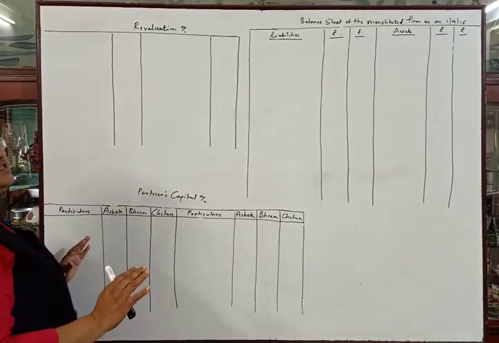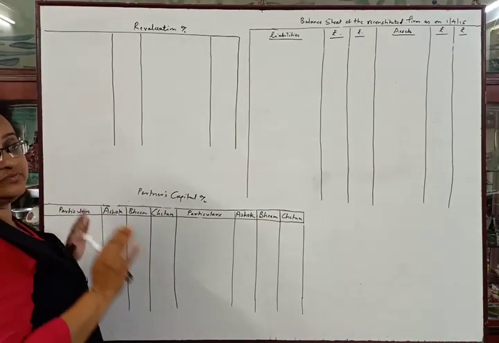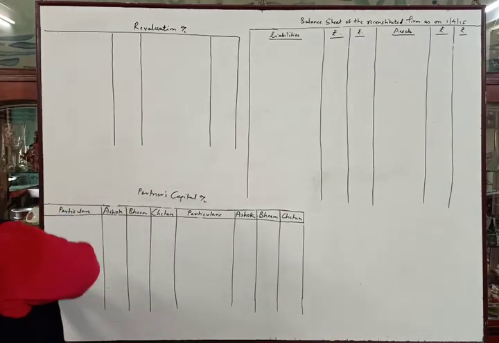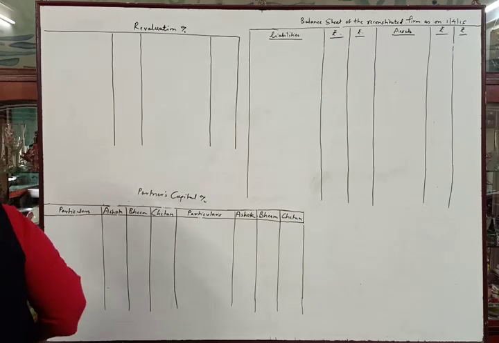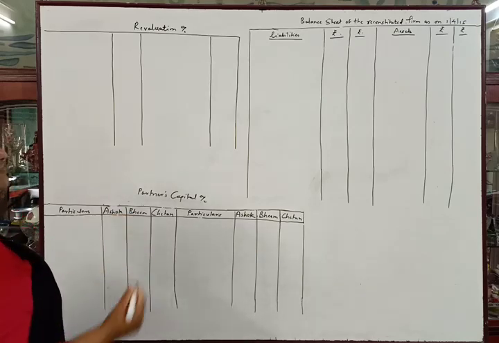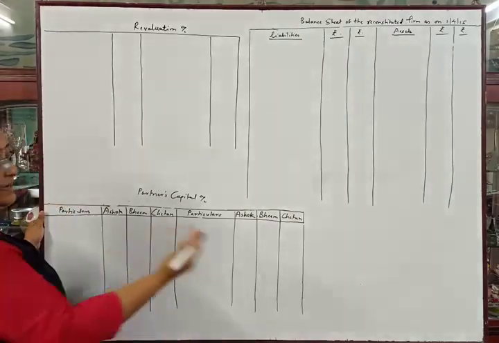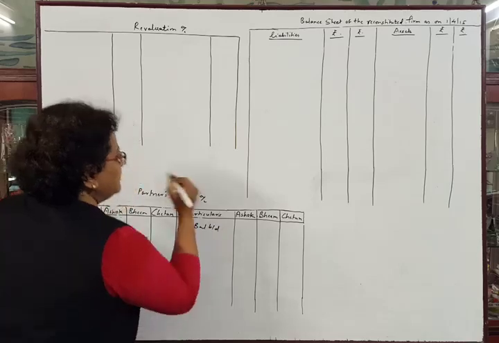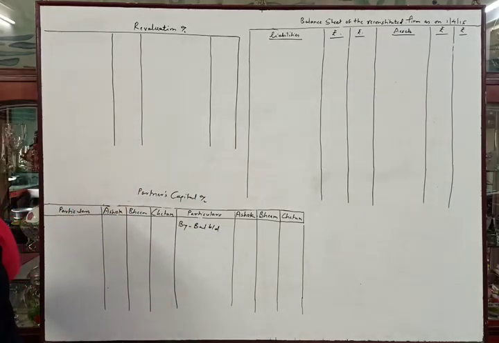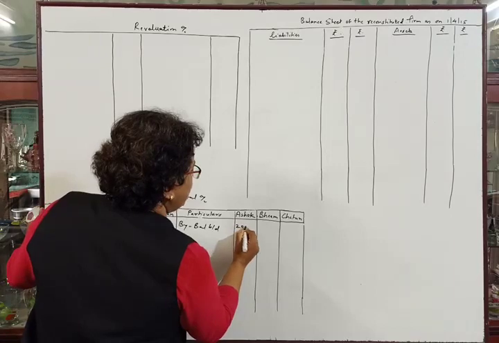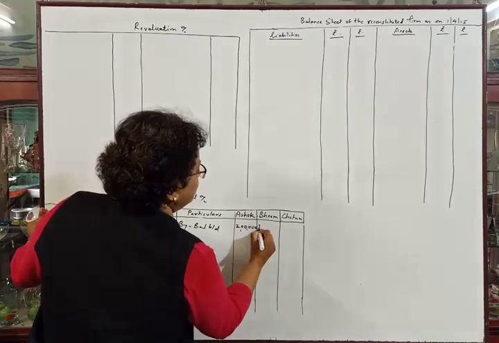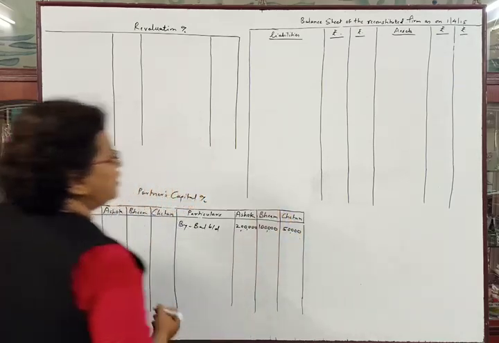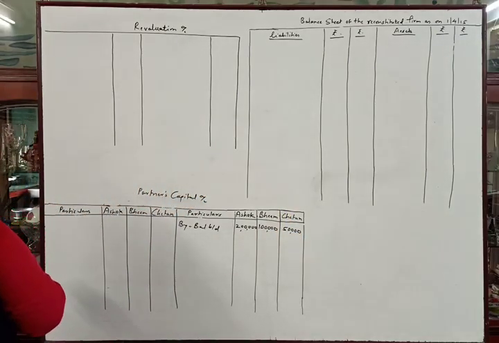Okay. First we have to post the items from the old balance sheet. So we will see the problem in the old balance sheet. In liability side capitals are given, so we will first transfer the capitals to partners capital account credit side. So by balance brought down, amounts are 2 lakhs, 1 lakh and 50,000. So 2 lakhs, 1 lakh and 50,000.